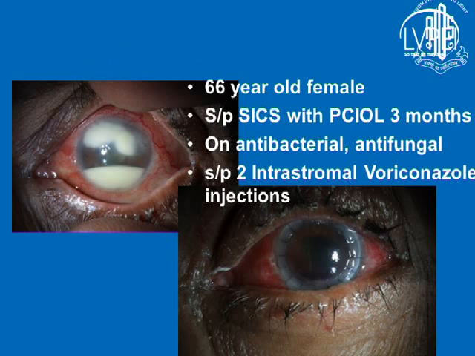I will start my talk with a case of a 66-year-old male who had undergone SICS with PCIOL 3 months back and was referred to us by a team of ophthalmologists. This patient was on antibacterial and antifungal treatment. There was no organism identified at that time, even though they had done intrastromal antibiotics and intrastromal voriconazole. He was not responding, so he was sent to us.